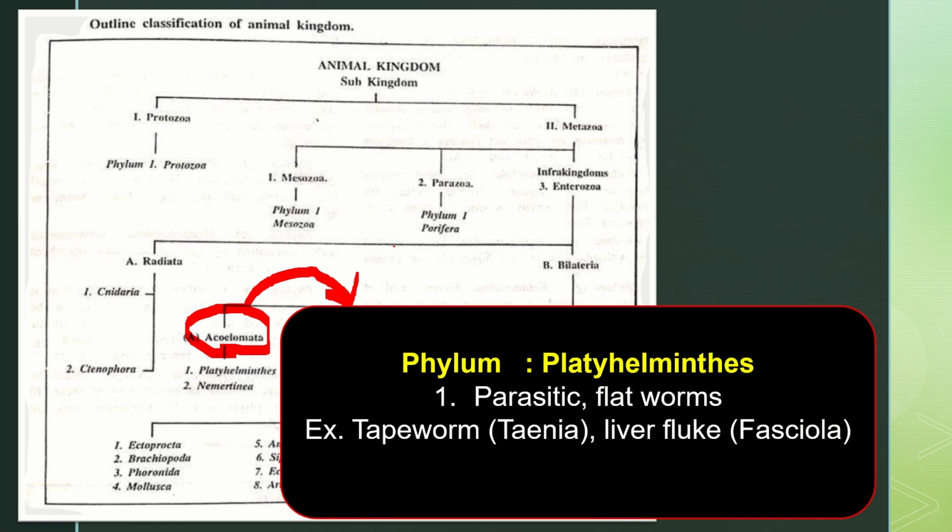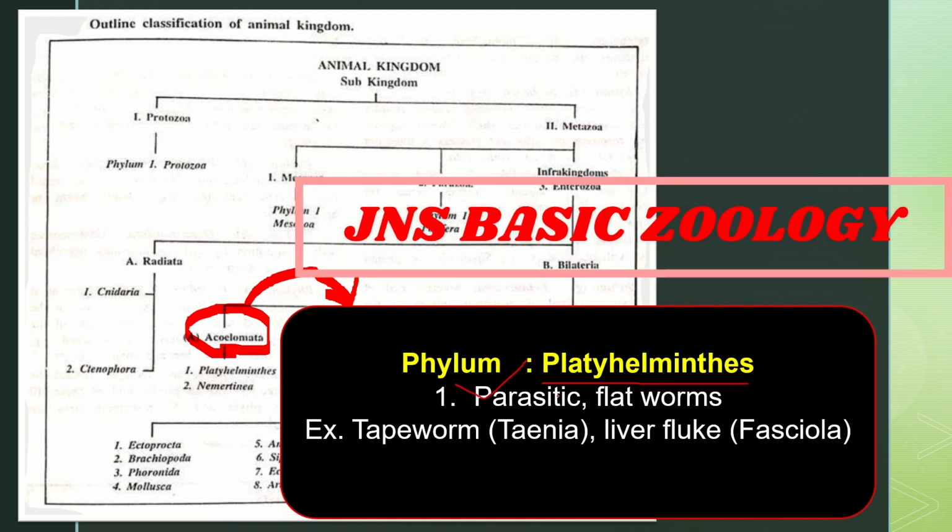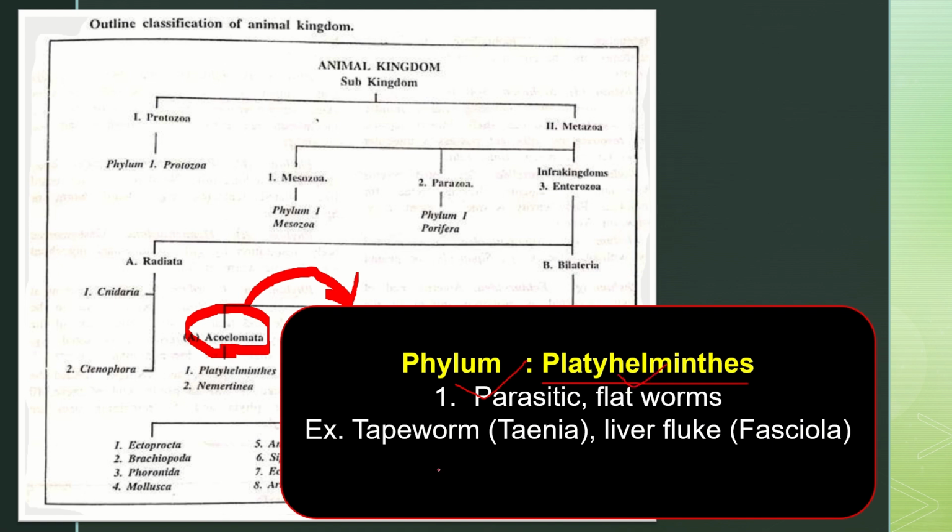In that, there is one major phylum called phylum Platyhelminthes. Some parasitic flatworms belong to the Platyhelminthes. Some examples are tapeworm, Taenia solium, or liver fluke, Fasciola hepatica. Flatworms are included in the Platyhelminthes phylum.